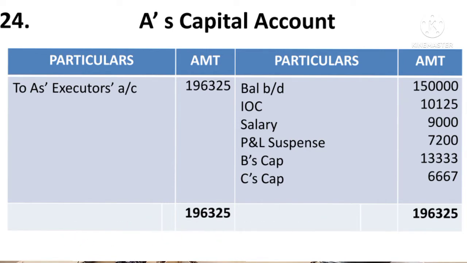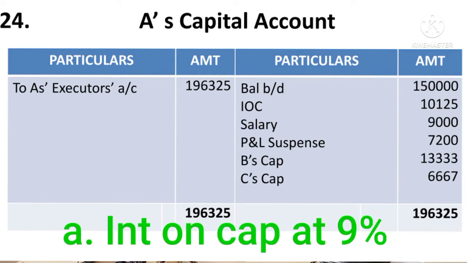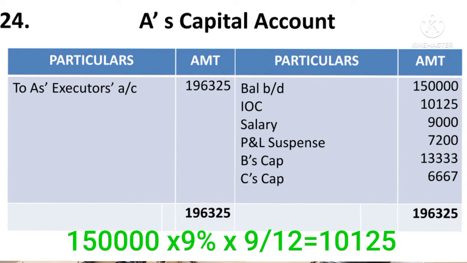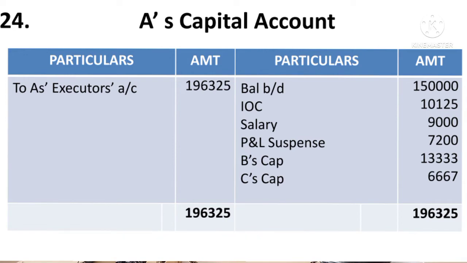And as per the partnership deed, he is entitled to interest on capital. So it has to be credited to his account. So write by interest on capital. His capital is 1,50,000 into rate of interest 9/100 into he survived for 9 months.